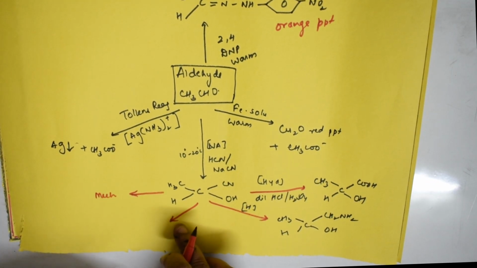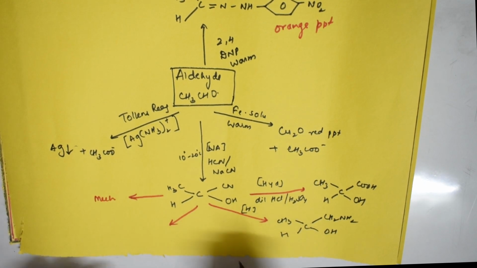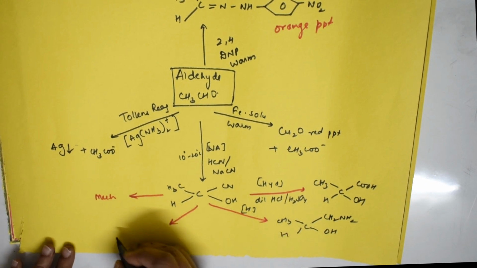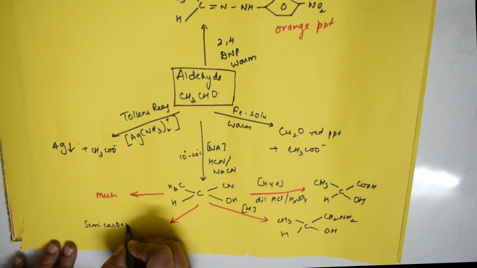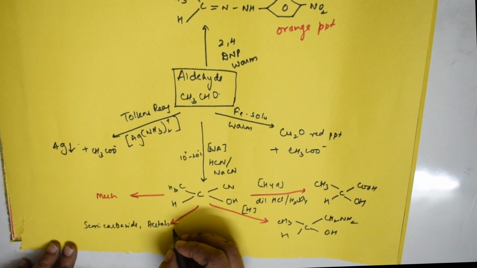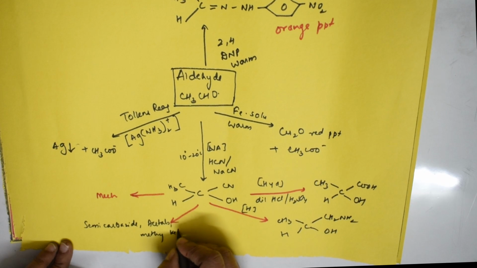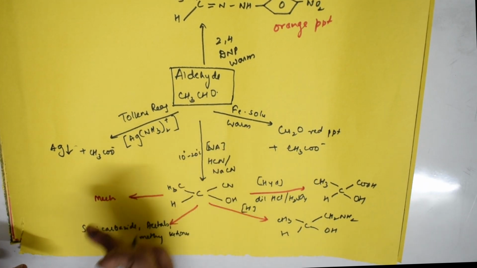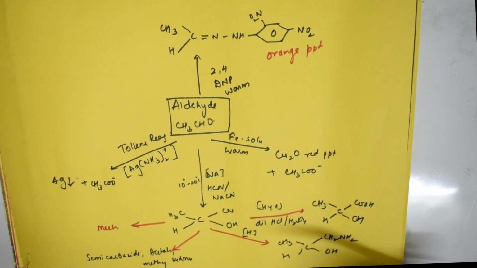The arrow I have mentioned here is for you to go through the addition, the same procedure as how you add semicarbazide, acetals, and methyl ketones. Please watch that, it will be very useful as a continuation of this. This is fine. Now aldehydes are over.